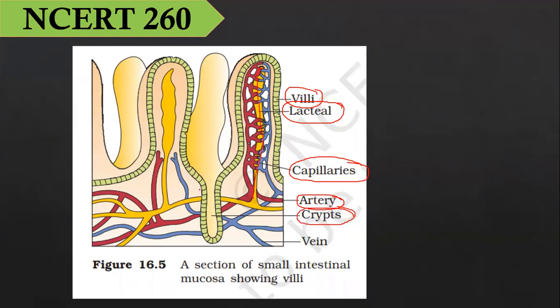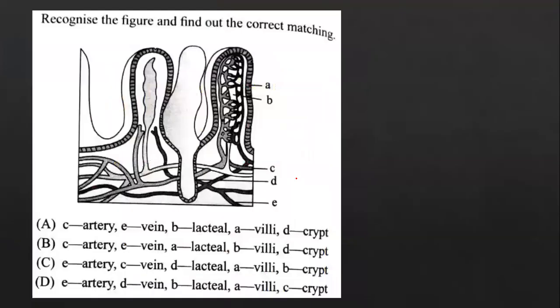This is the crypts. The space in between two successive villi, you will call them as the crypts. And then it is the veins. So villi, lacteal, capillary, artery, crypts, and veins. Those are the labelings in this intestinal mucosa.